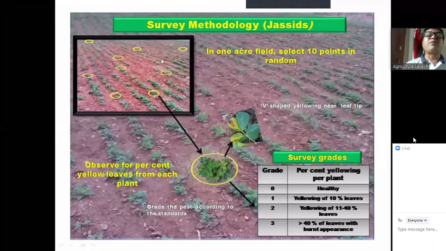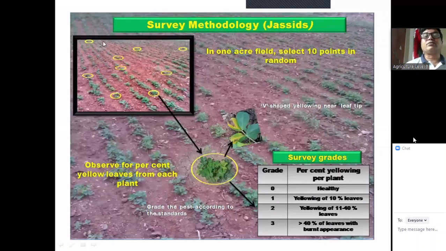So 10 spots present. Observe for percent yellow leaves from each plant, because you know jassids suck the cell sap and as a result of their sucking, the leaves become yellowish at the tip, and the yellowing starts from the tip because the tip is the most succulent part. This part of the leaf, yellowing starts from the tip. So leaves from each plant. Observe for percent yellowing leaves for each plant. Grade the pest according to the standards.